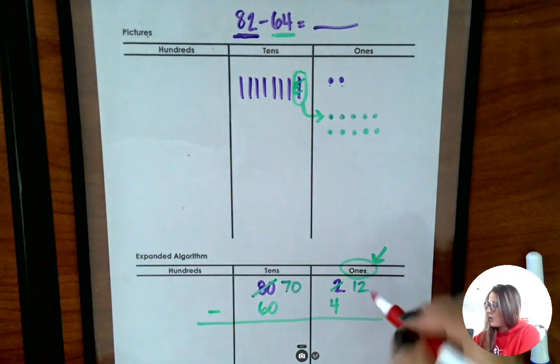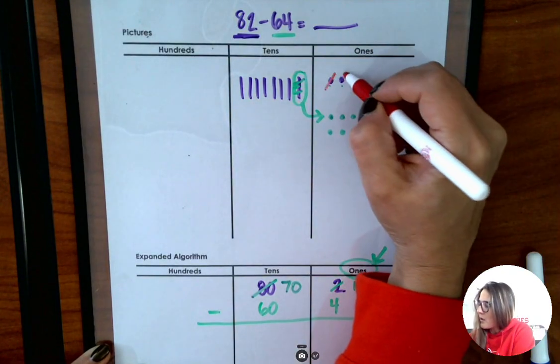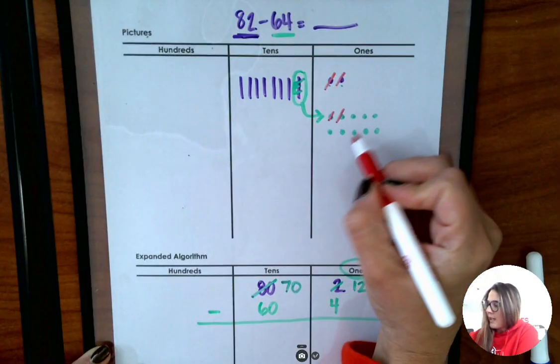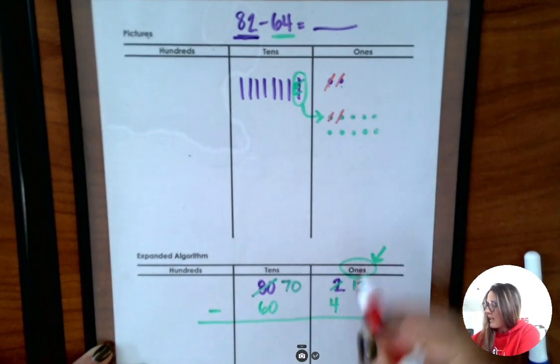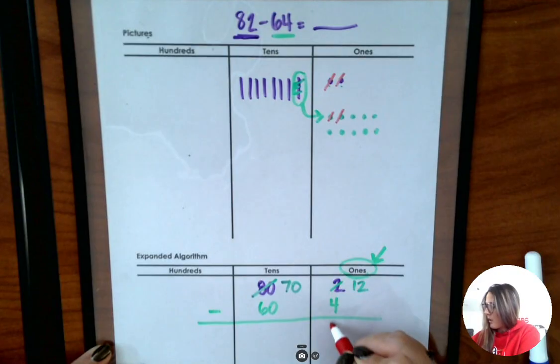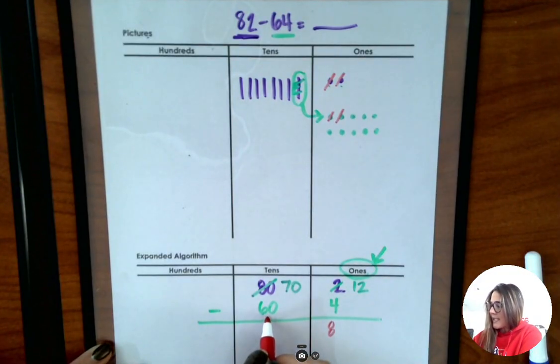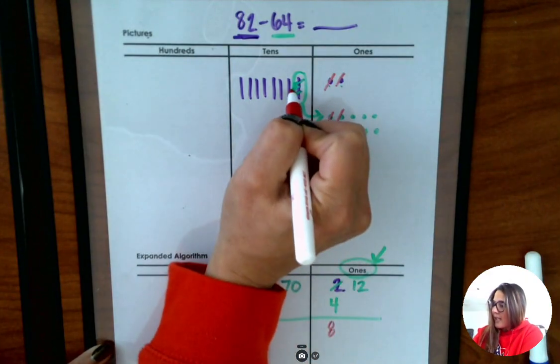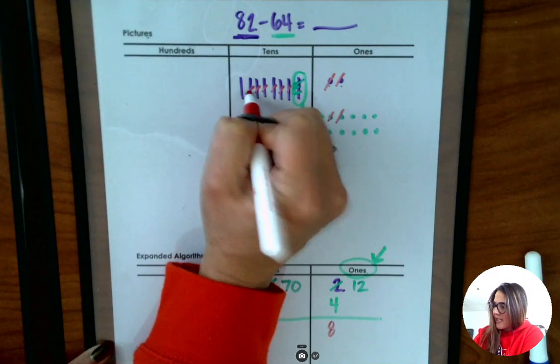Now, my friends, I am ready to subtract and show my work. I'm now going to do 12 minus 4. I'm going to take 4 away. 1, 2, 3, 4. 4, 5, 6, 7, 8. So 12 minus 4 is 8. And then I'm going to take away 60. 10, 20, 30, 40, 50, 60.